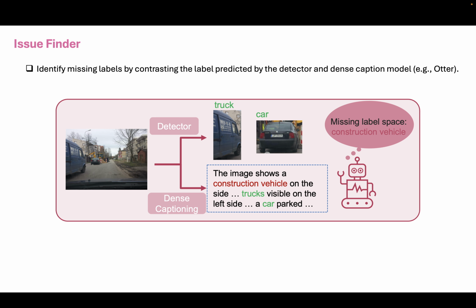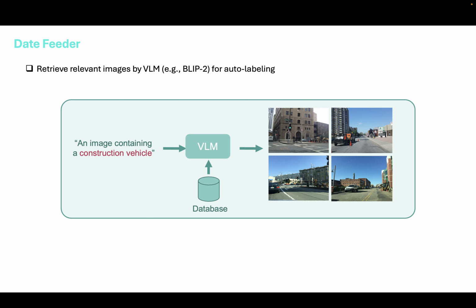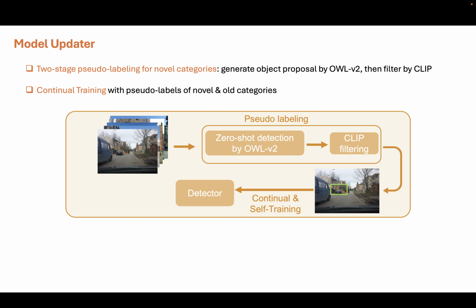First, given an input image, the issue finder will contrast the label predicted by the object detector on hand and a dense description predicted by the dense captioning model. Then the issue finder automatically identifies the objects that are missed in the original label space. The name of the novel object will be passed to the data feeder to construct the text prompt and leverage text-based image retrieval to query relevant images for auto labeling. The queried images are then sent to the model updater.